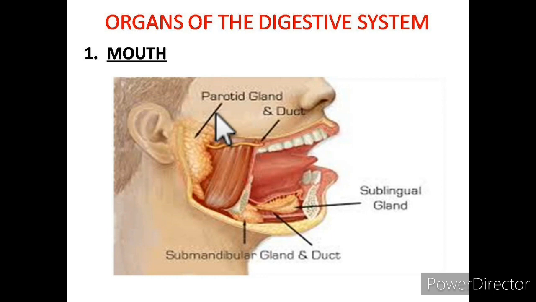Now, what is the role of saliva? Saliva lubricates and softens the food and helps in swallowing with the help of the tongue. Saliva contains an enzyme called salivary amylase, which is commonly called ptyalin, which acts on starch to convert it into maltose. These are types of sugars. This is the reason that when we chew boiled rice or boiled potato nicely, it starts tasting sweet.